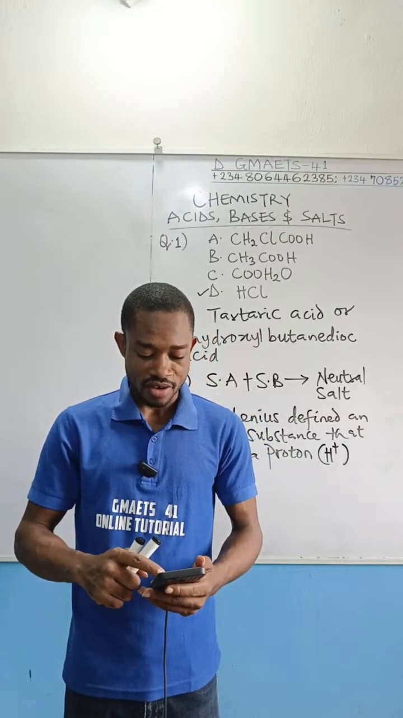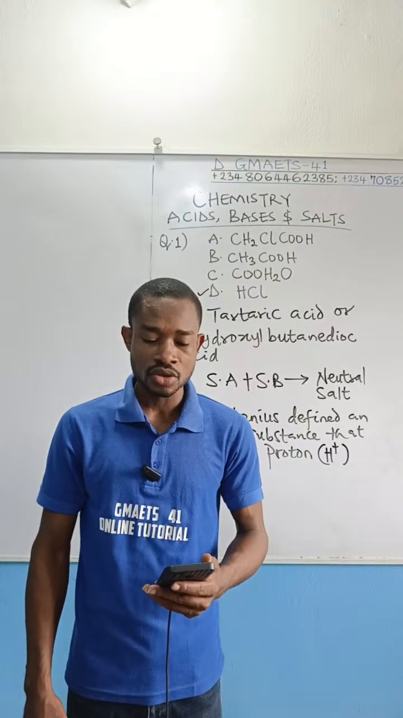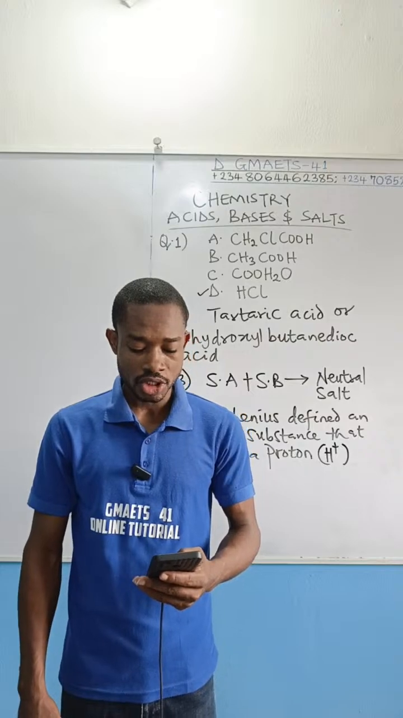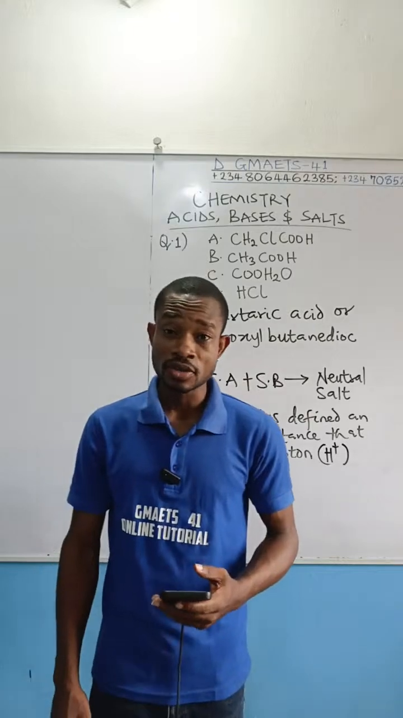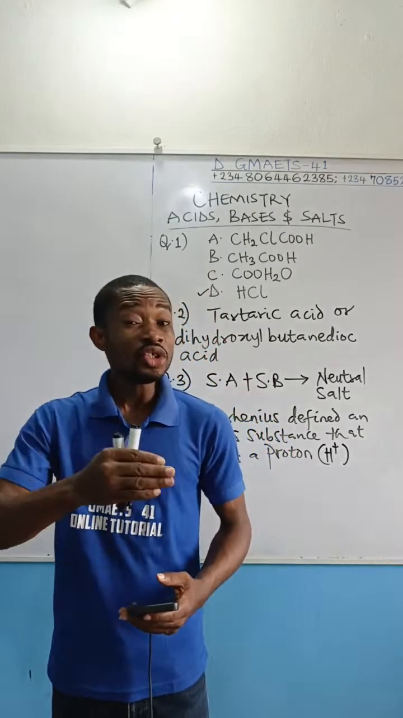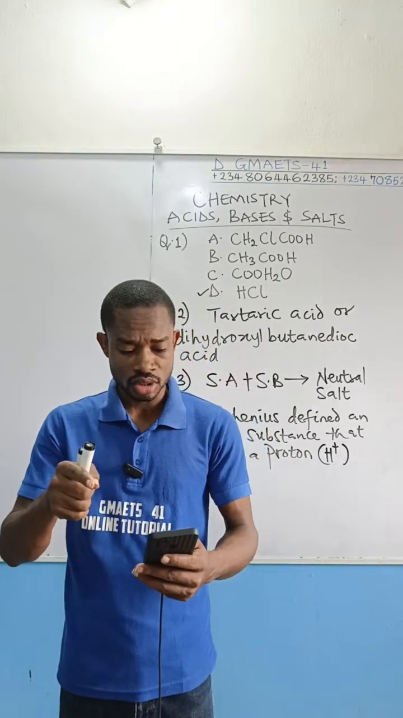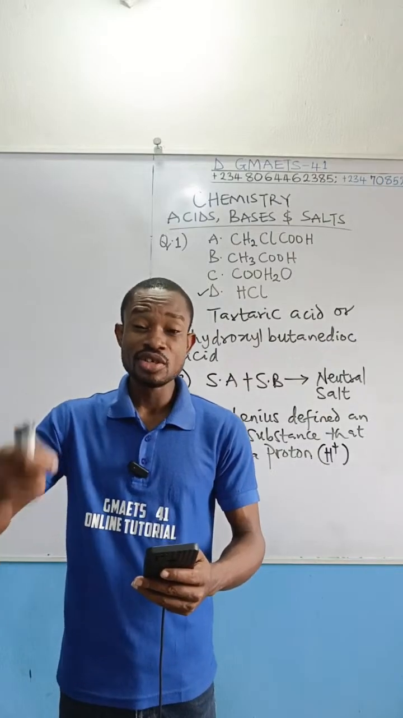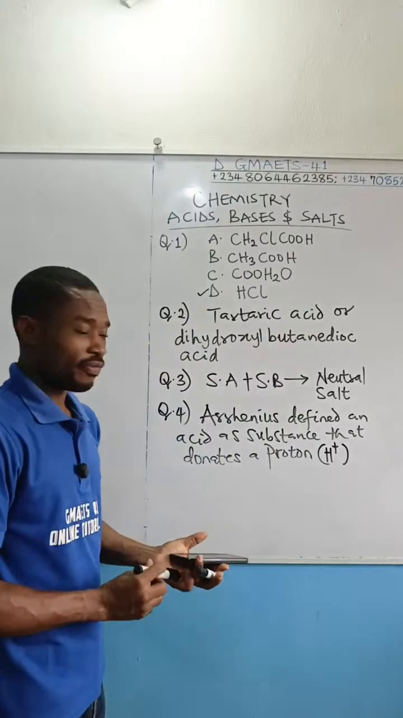Question number 5 I have here. Which of the following in aqueous solution is neutral to litmus? So what do we have there as options? Which of the following in aqueous solution is neutral to litmus? Now I'm going to write the options provided.